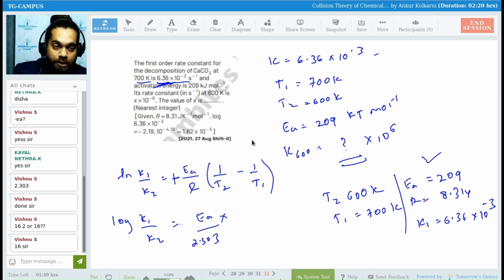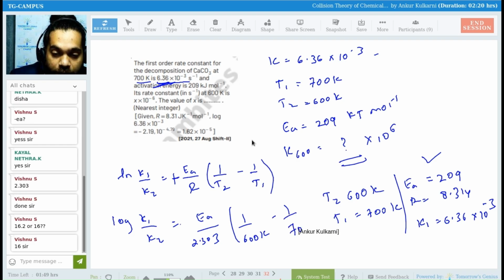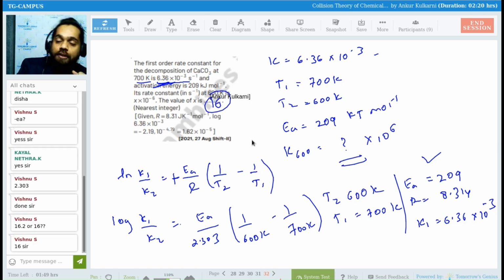What is the T2? Jyotsna, Vishwanath, Vishnu, what is the T2 over here? T2 is nothing but 1 by 600 Kelvin. T1 is 1 by 700 Kelvin. Come on, solve this, everyone. Ultimately, you will get the log value, and the correct answer is nothing but 16. If you solve it, you'll get the answer.